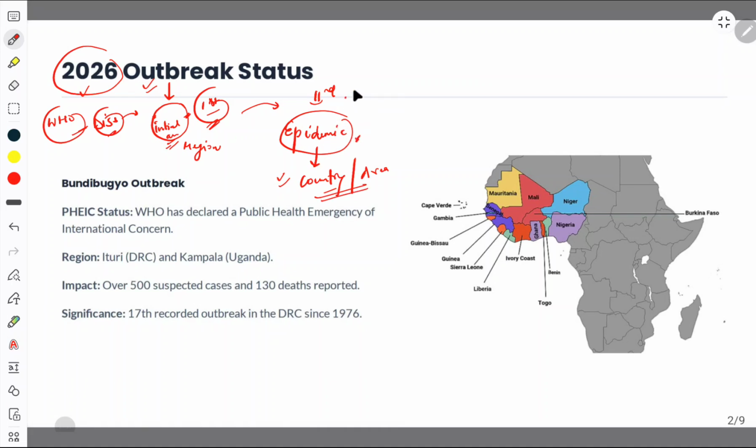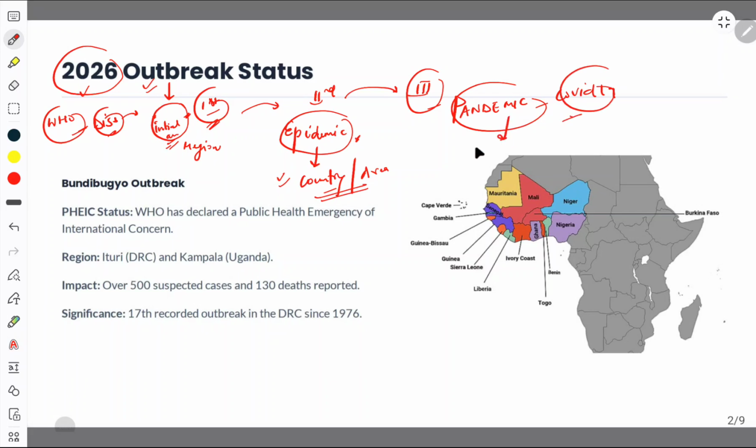After epidemic, there is a third and last stage, which is pandemic. Like you know, COVID-19 was a pandemic, and it is global, at the worldwide level. So these are the stages in which WHO declares any disease as an outbreak, epidemic, or pandemic. You need to remember these: what is outbreak, what is epidemic, what is pandemic. Just a little bit of introduction.